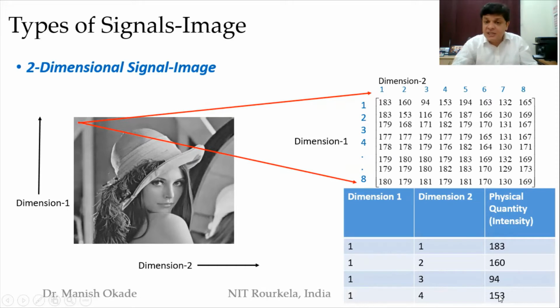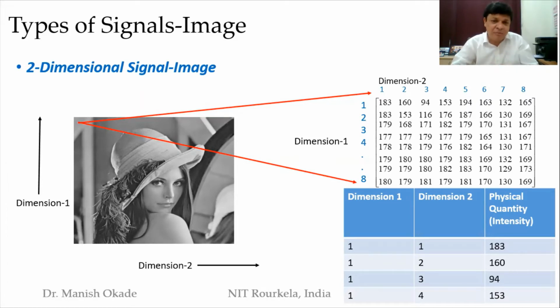So these intensity values are referred to in technical language as pixels. A pixel is nothing but the value of intensity. Here it is varying between 0 to 255 because the image that is shown is a gray image. So this is typically a 2D signal. Like this, we again go ahead and try to understand.